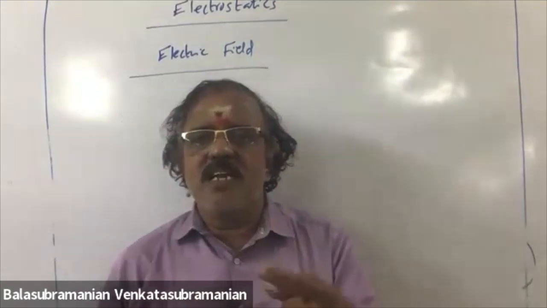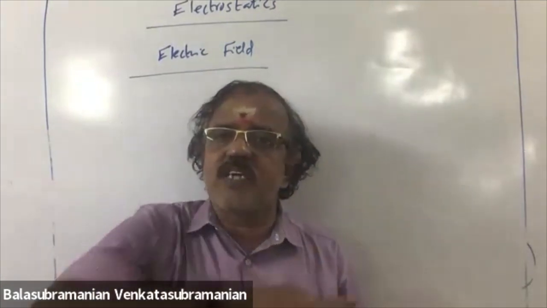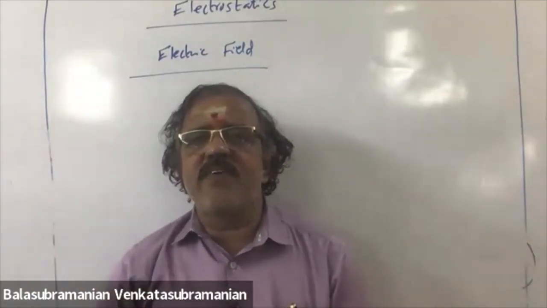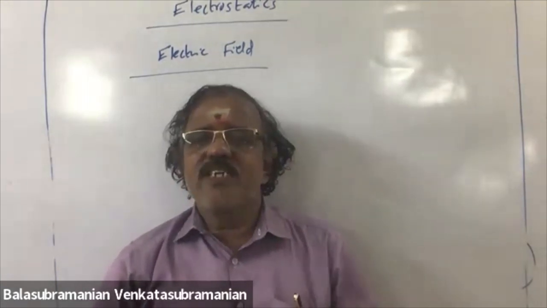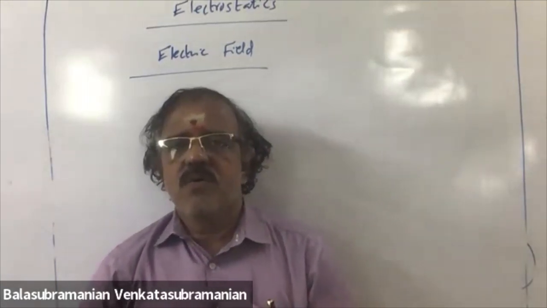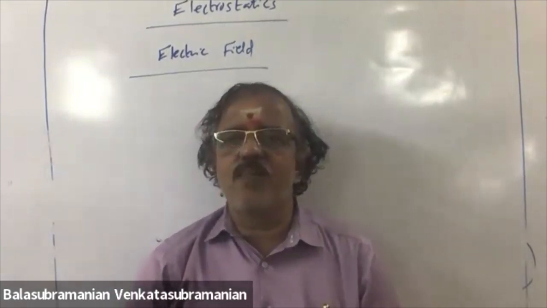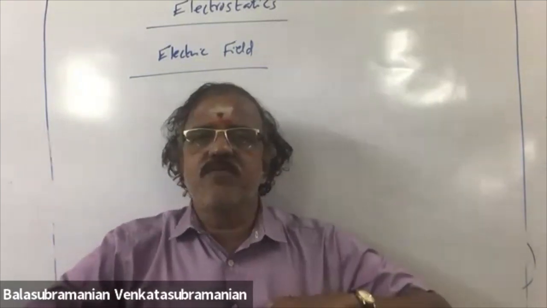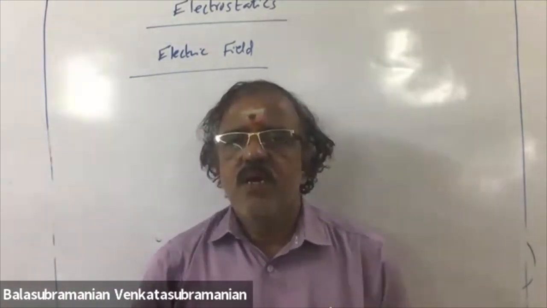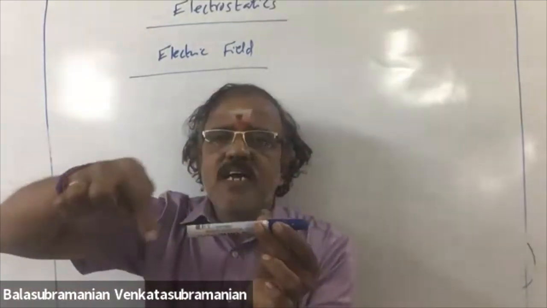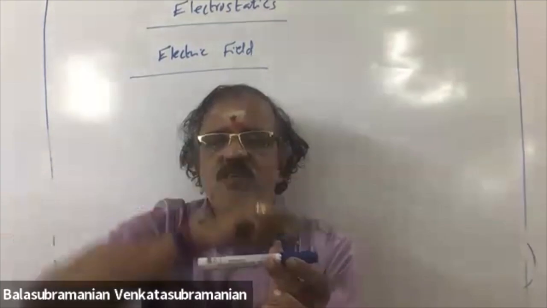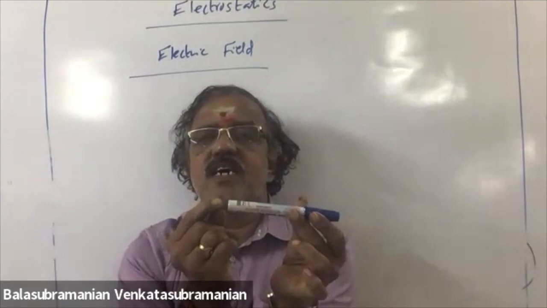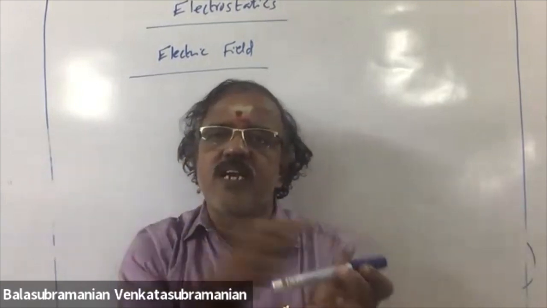Gravitational field means it is a region around which gravitational influence can be felt. So any body, if you want to project outside the gravitational field, that is called escape speed, escape velocity. You have to project at a velocity of 11.2 kilometers per second for the body to escape outside the gravitational field. You have a magnet; surrounding it, there exists a magnetic field. It is a region. When you bring any small iron piece closer within that magnetic field, it will attract.